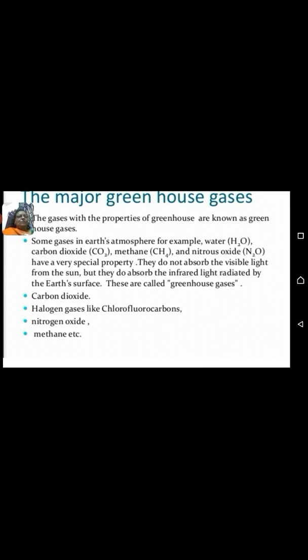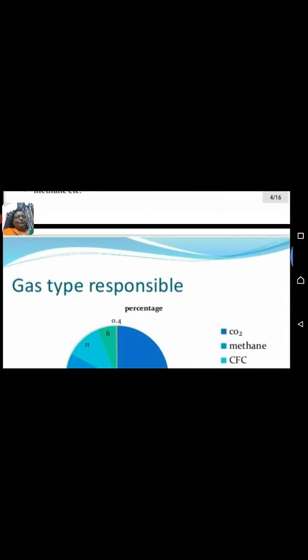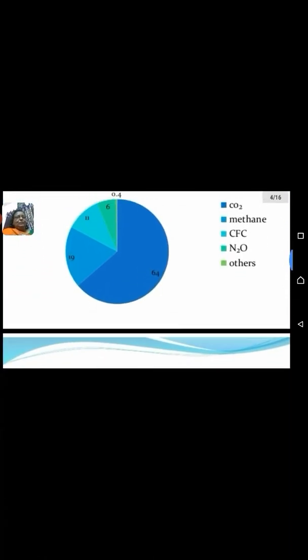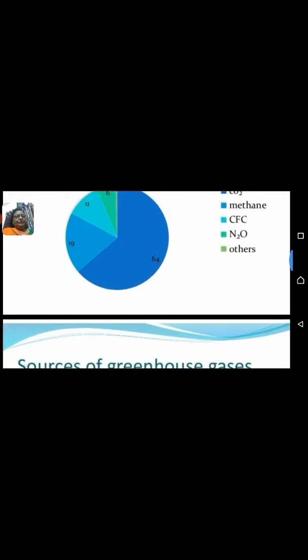They do not absorb the visible light from the sun, but they do absorb the infrared light radiated by the Earth's surface. These are called greenhouse gases: carbon dioxide, halogen gases like chlorofluorocarbons, nitrogen oxide, methane, etc. The gas type responsible is shown in the picture.